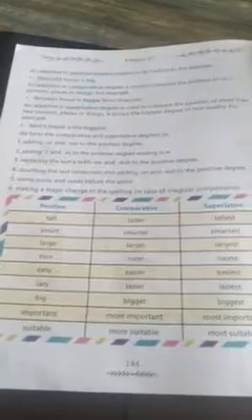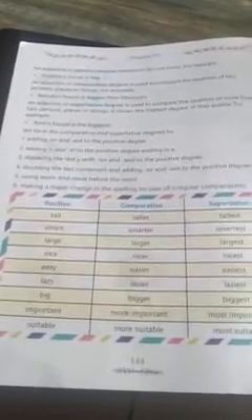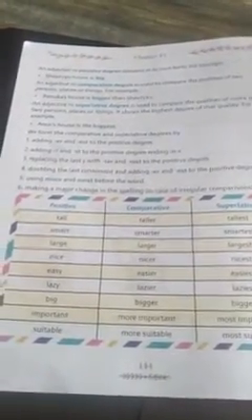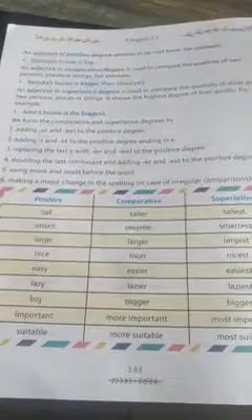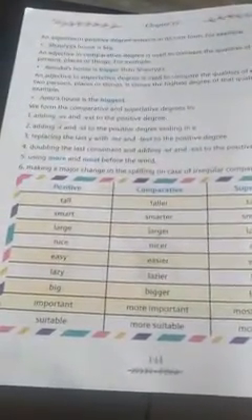It shows the highest degree of that quality. We form the comparative and superlative degrees by adding er, est to the positive degree. So how do we form the comparative degree? We form the comparative degree by adding er to the positive degree, and we form the superlative degree by adding est